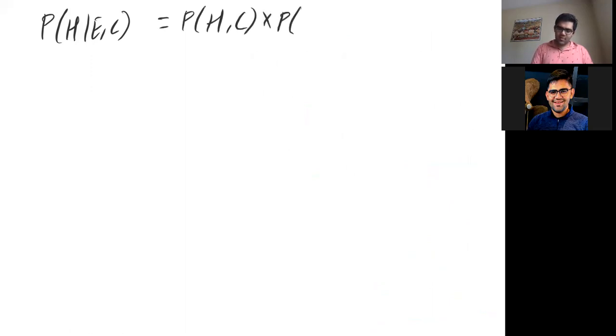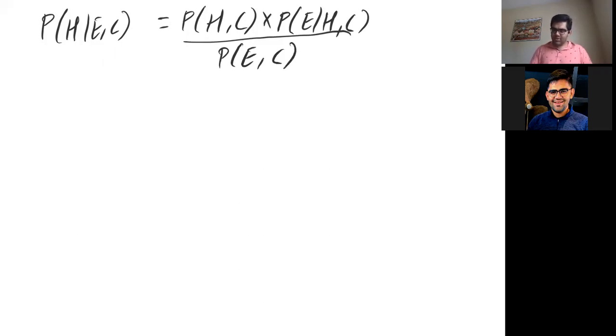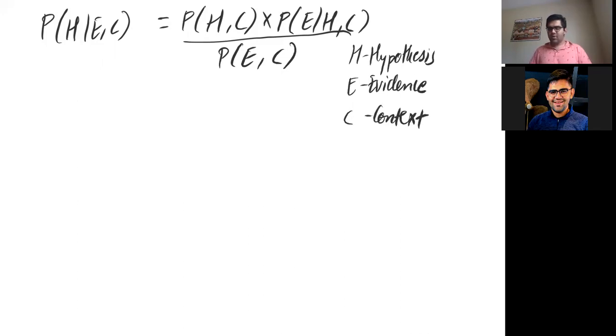I'm going to define something in the form of P of H given E comma C is equal to P of H given C times P of E given H comma C upon P of E given C. Here H is called the hypothesis, E is called the evidence, and C is called the context.